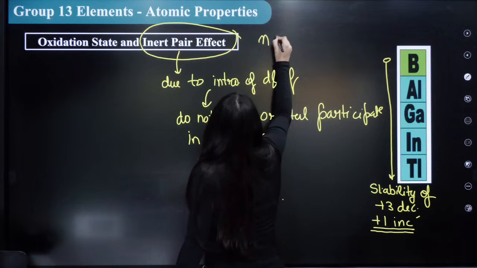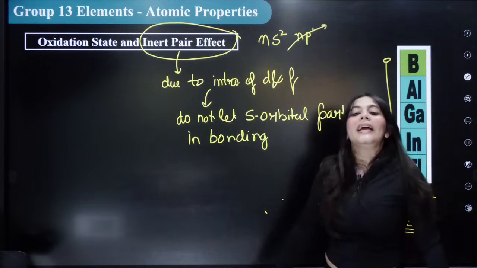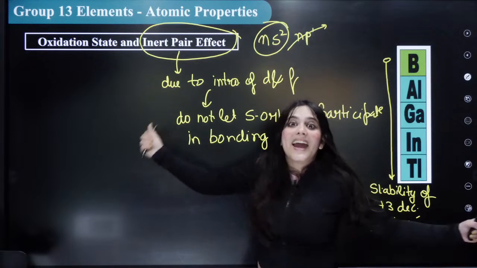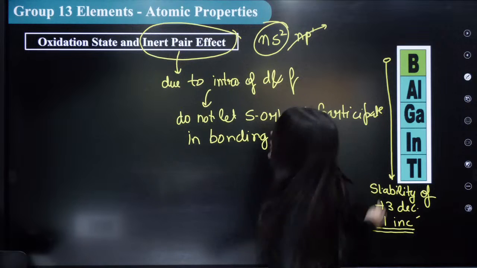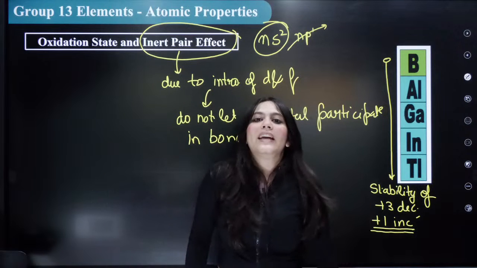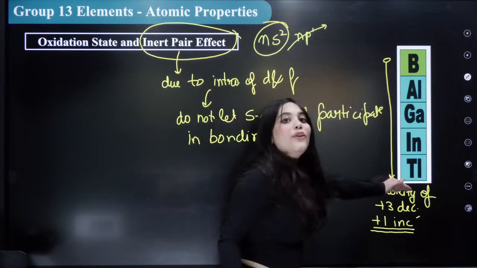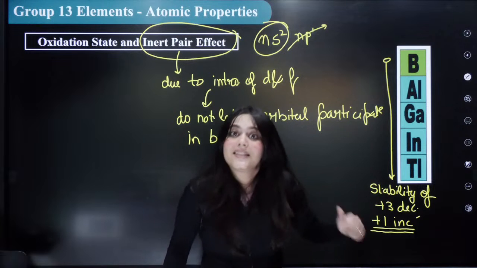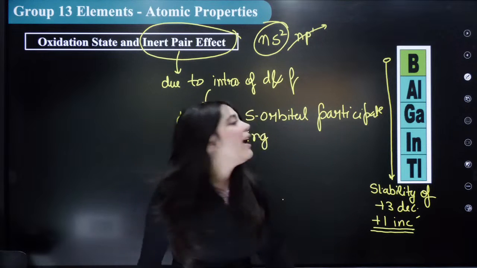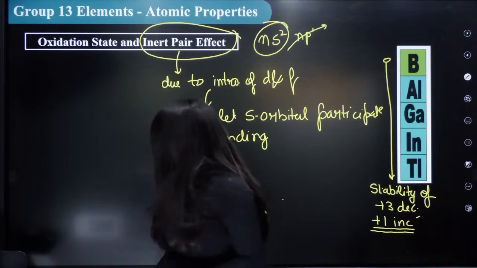What am I saying? For example, here the electronic configuration was ns2 np1. If one electron goes from here, its electronic configuration is +1. Now, as I move down the group, the s orbitals are held tightly due to the inert pair effect, due to the introduction of d and f orbitals. Hence, s orbitals do not participate in bonding, and hence, as you go down the group, +1 is the most stable oxidation state.